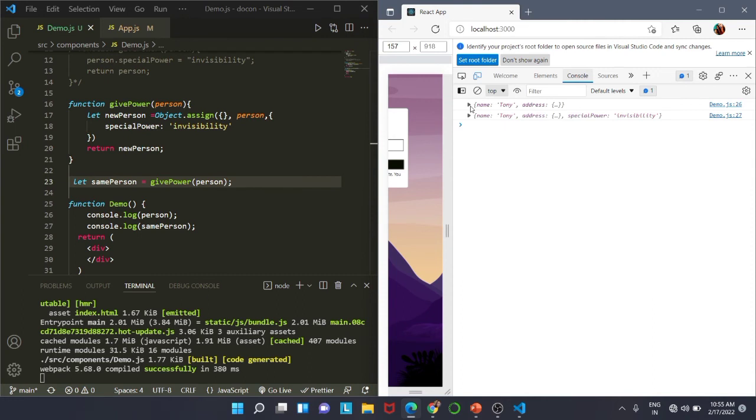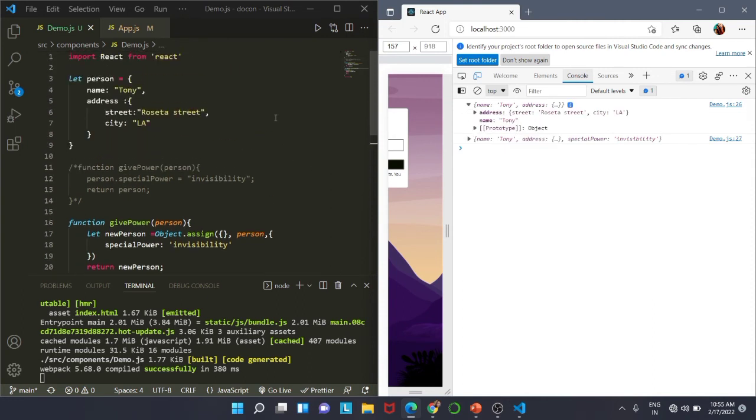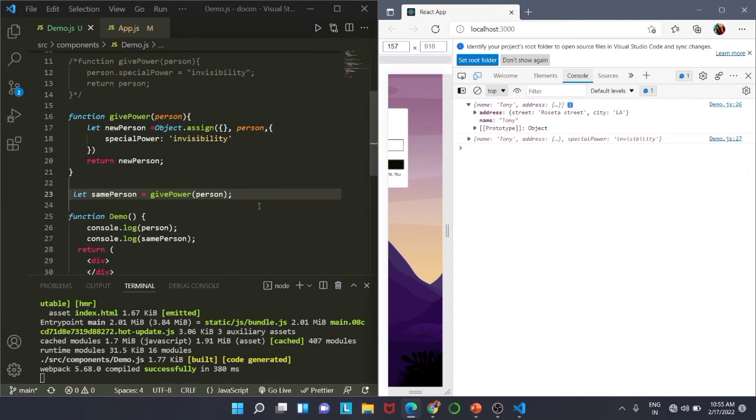Now let us refresh it. So you can see the first one, we are getting our old object, that is the person. We have a name, we have the address and nothing else. There is no power added inside this. So that is our first console.log statement. And now the second object has the invisibility power that we added.